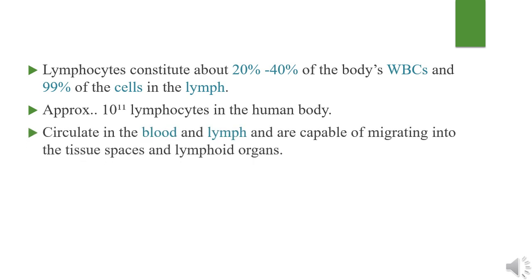Lymphocytes constitute about 20% to 40% of the total body's WBC and 99% of the cells in the lymph. There are approximately 10 to the power 11 lymphocytes in the human body. Lymphocytes circulate in the blood and lymph and are capable of migrating into the tissue spaces and lymphoid organs.